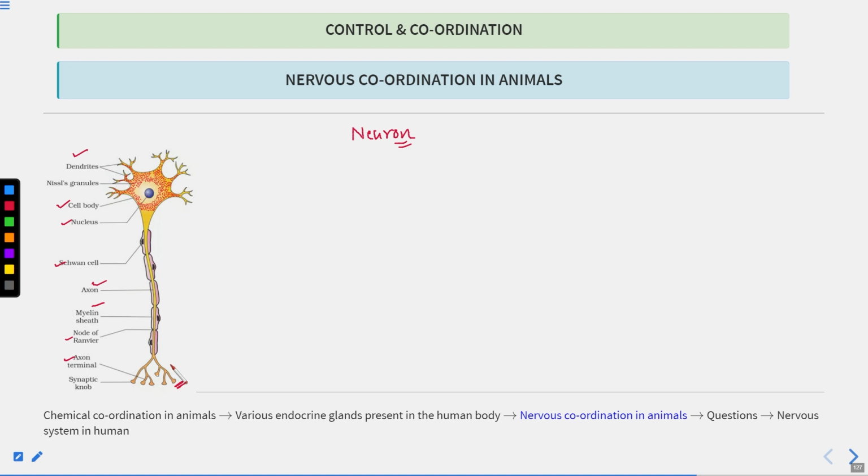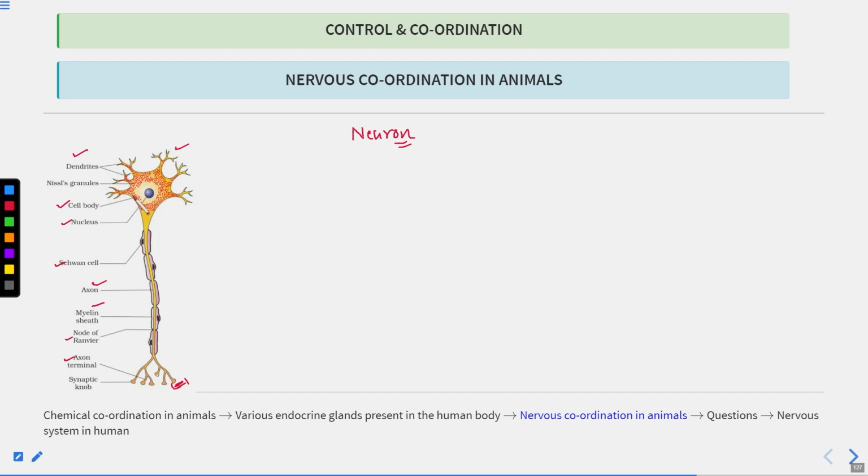Okay. This is clear. So these neurons are connected to each other. One neuron will be connected to other neurons. These synaptic knobs help in the transferring of the information also, and this knob is then connected to the dendrite of the adjacent neuron. Clear? So this is the structure of the neuron. You don't have to go into detail. You just have to remember all these parts.